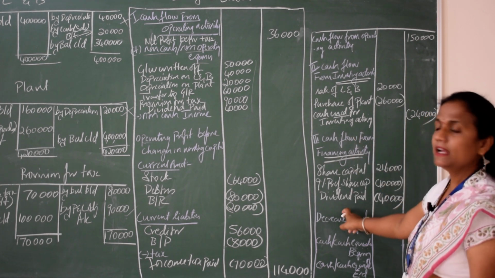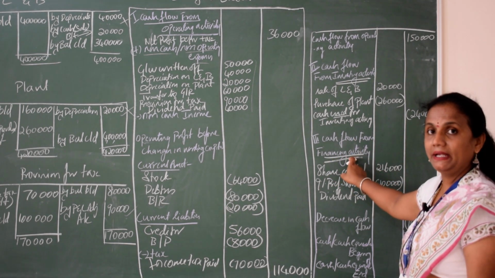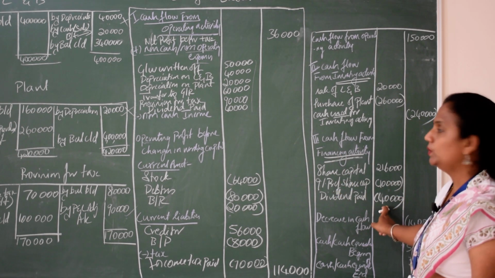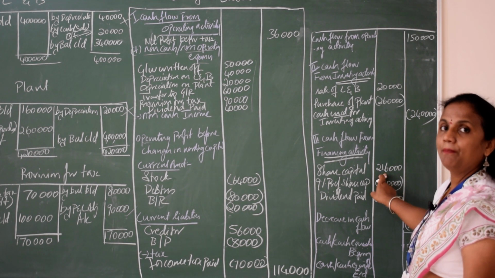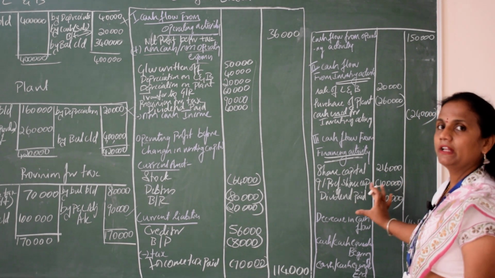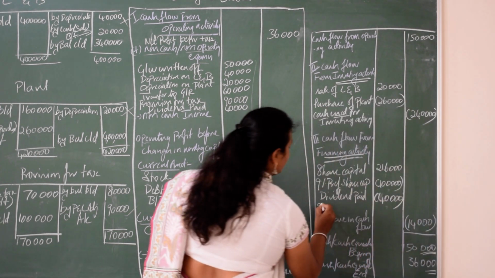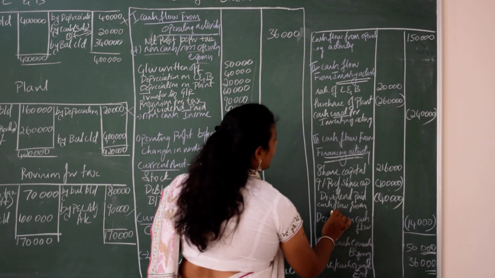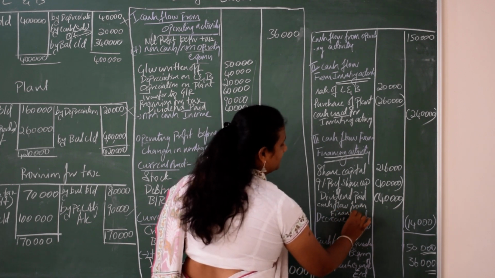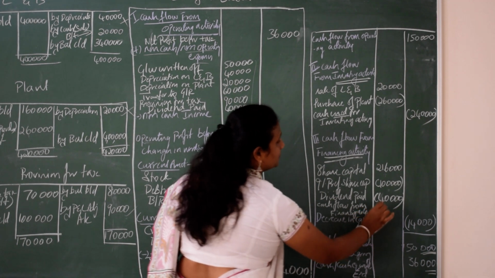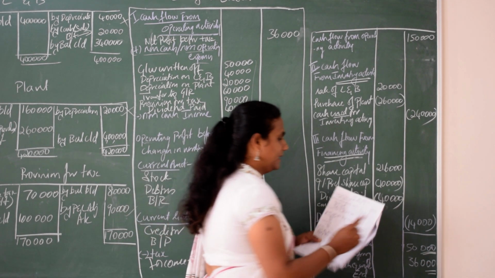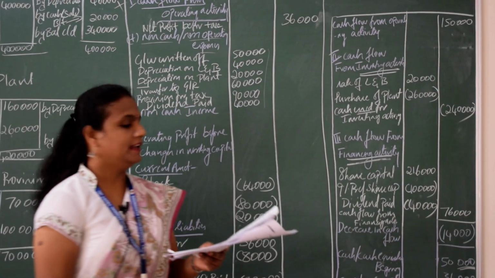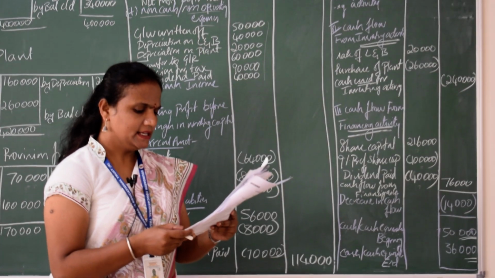Next, here there is cash flow from financing activity. In cash flow from financing activity, 1,40,000 is in negative terms and 2,16,000 is in positive terms. So I think here it will come positive. Cash flow from financing activity, you will get 76,000.